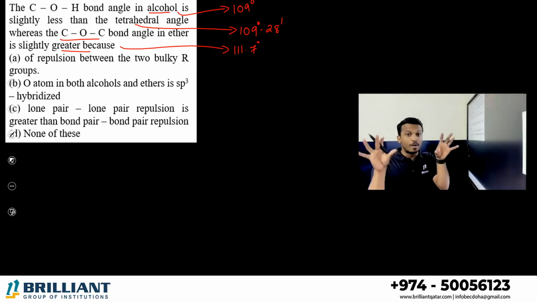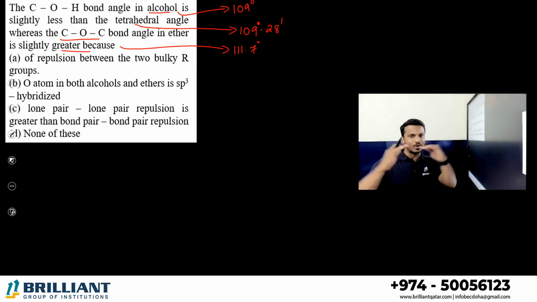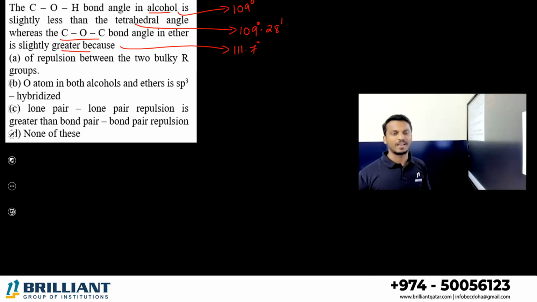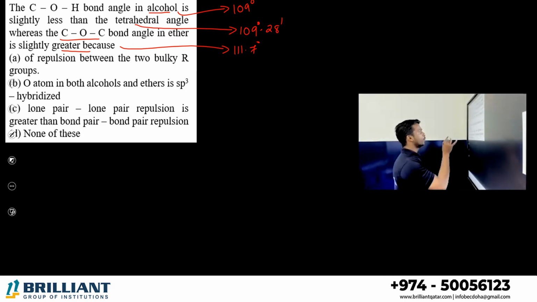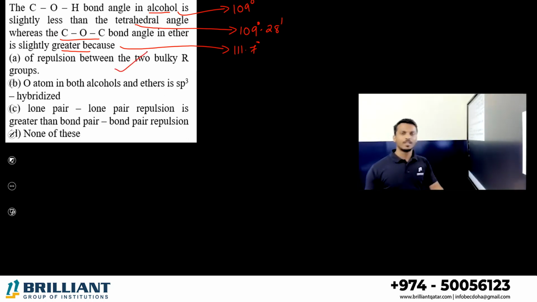What is the reason we discussed? In ether, there are two bulky groups on oxygen. In order to avoid the repulsion, the bond angle increases. So what is the answer? Option A, repulsion between the two alkyl R groups. Yes, right? Repulsion is the problem. Therefore, ether exists with a slightly greater bond angle.